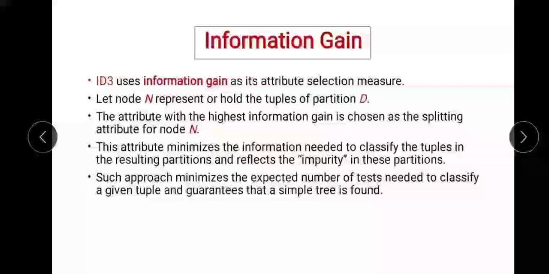The selected attribute minimizes the information needed to classify the tuples in the resulting partition, and it reflects the impurity in these partitions. This approach minimizes the expected number of tests required to classify a given tuple, and guarantees that a simple tree is found.